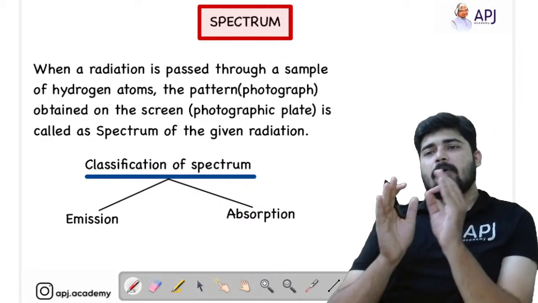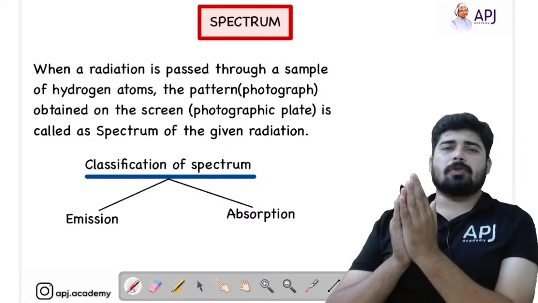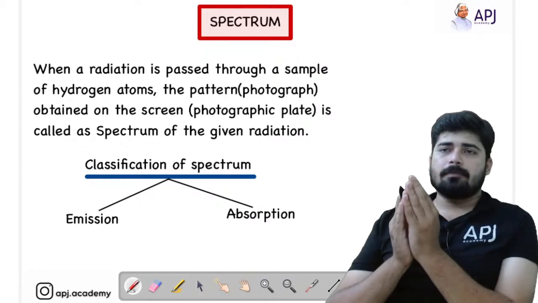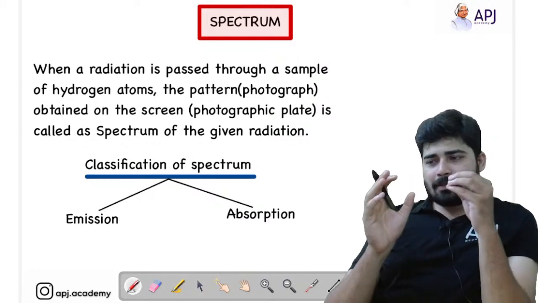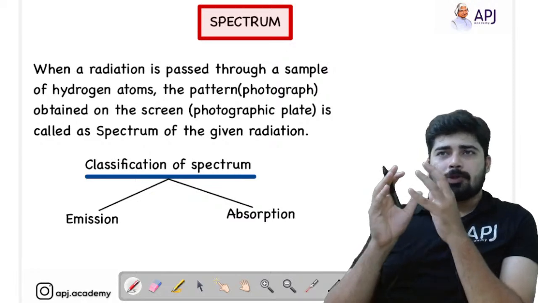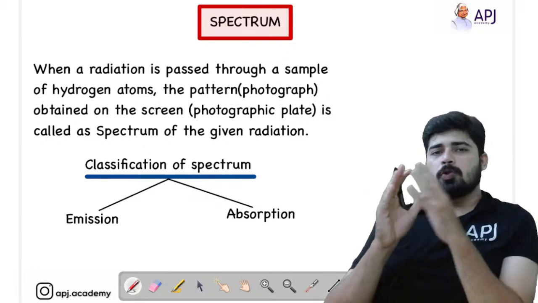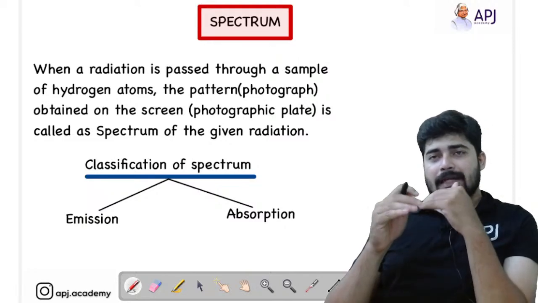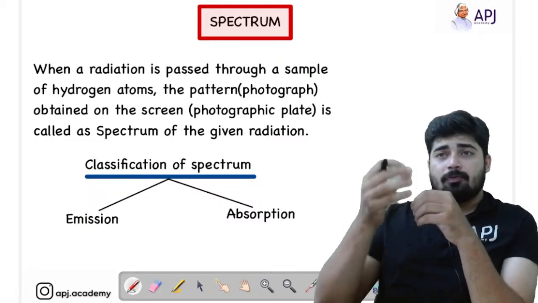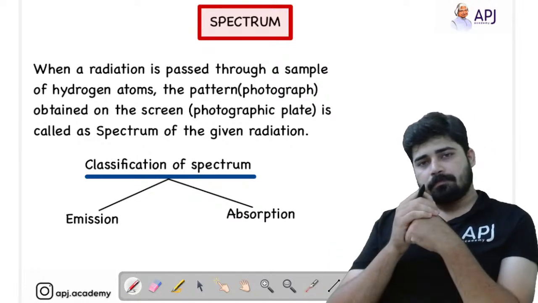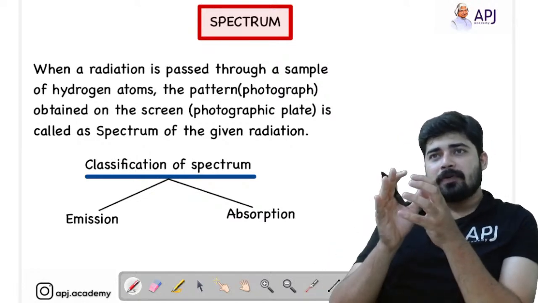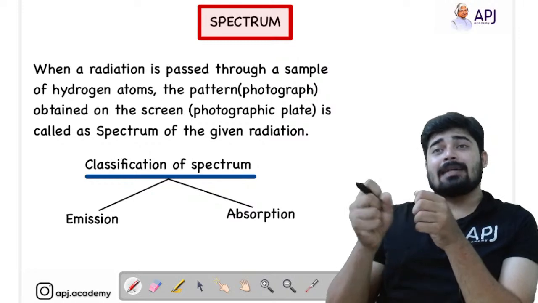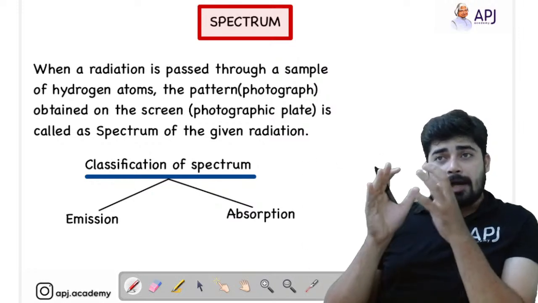So what do we mean by spectrum? It is simple. If you pass some energy through hydrogen atoms, the electrons present in the atom will absorb this energy, and a certain amount of energy will be unabsorbed by the hydrogen atoms.